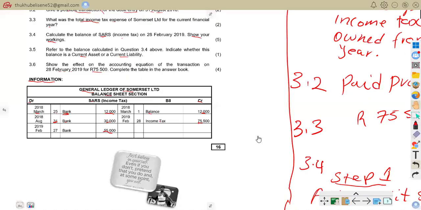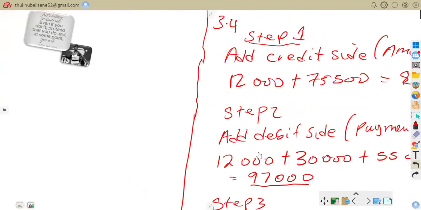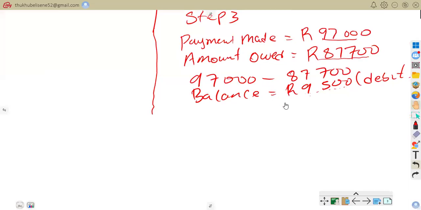We can see that payments are more than what is owed. That is true. The payments are more than what is owed because we can see these are our payments. We owed this much, but we paid this much. So this means there is a tax refund that the company is going to get. Hope we are together on that, 3.4. So now we have to move on to 3.5.